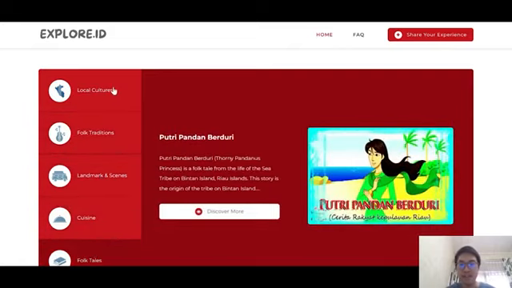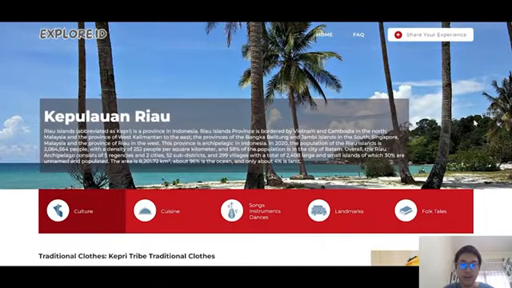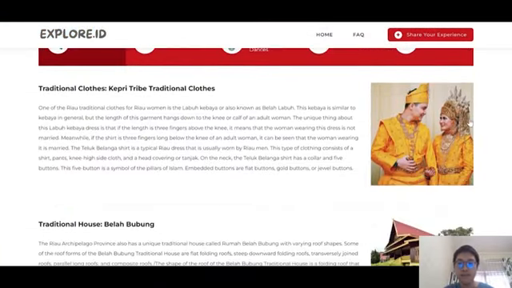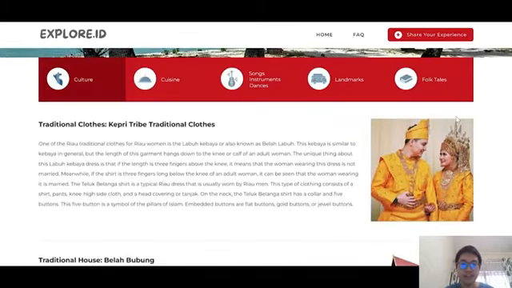And once you find something intriguing that you would like to learn more about, you can click on the Discover More button. That button will redirect you to the content page where we will display all relevant information that we have gathered regarding that province. So as you can see, it is divided into 5 main types.